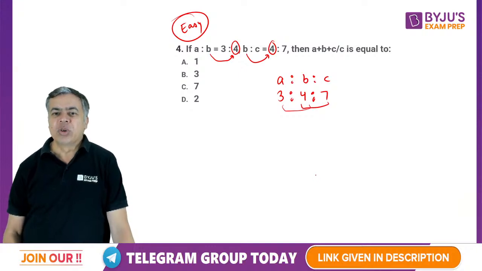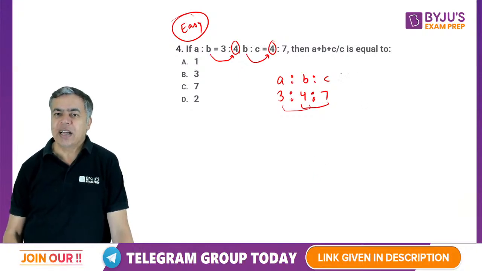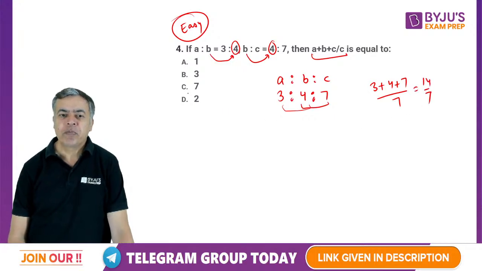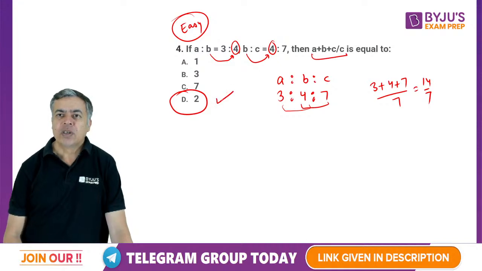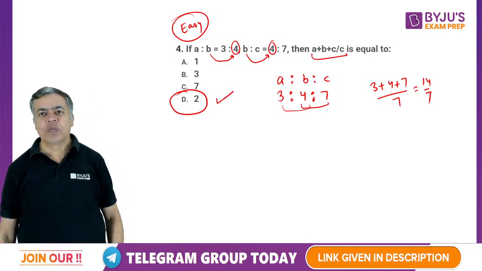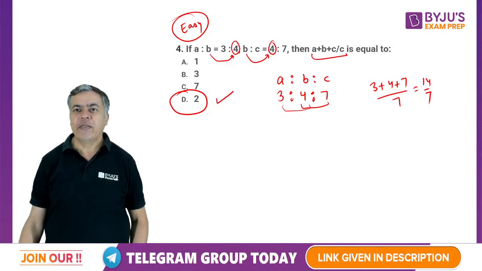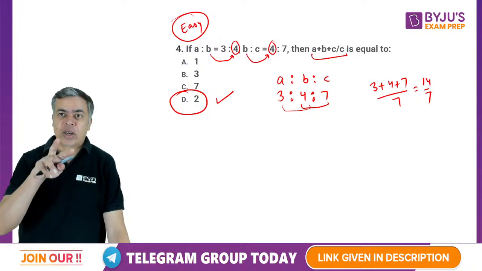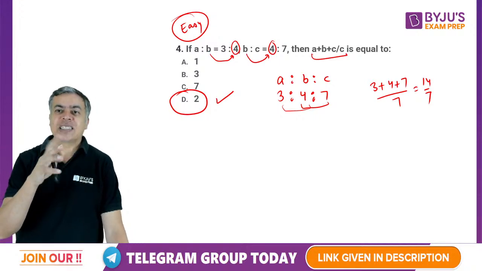So that means you can take 3x, 4x, 7x, and when you put A plus B plus C by C, it is 3 plus 4 plus 7 by 7. So it is 14 by 7, which is going to be 2. So this is again a very easy question, right? This was easy because B was the same in the ratios.